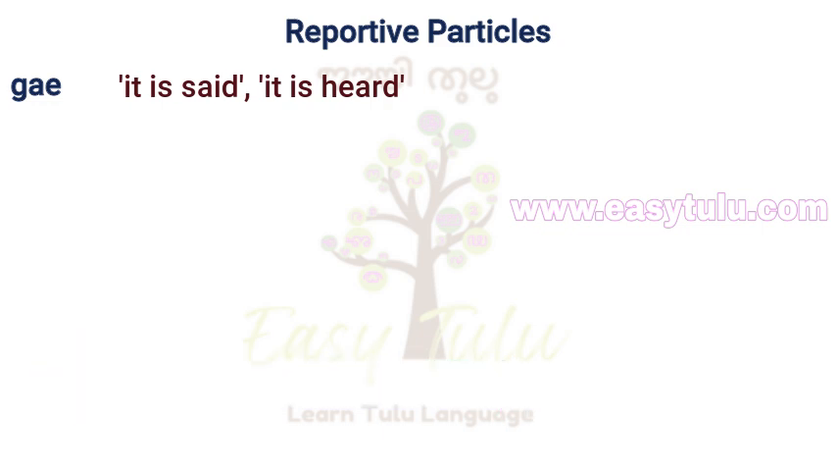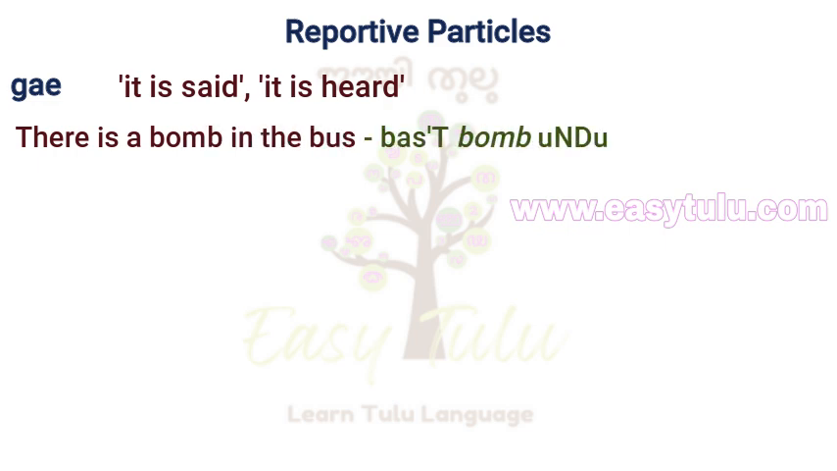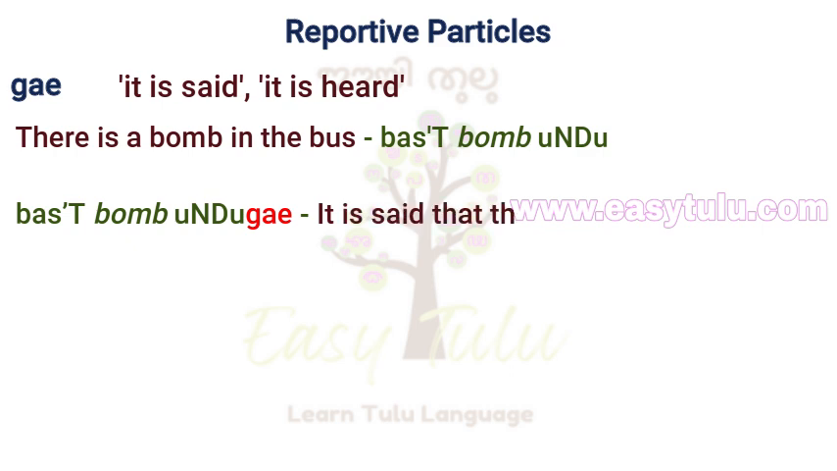Using ge at the end of a sentence shows that the sentence you said was not yours, but it was said by someone else, or you got the news from an unknown source, which cannot be believed true completely. For example, if some people said, there is a bomb in the bus, and you want to report that, you can say, Busted bomb unduge. It is said that there is a bomb in the bus.